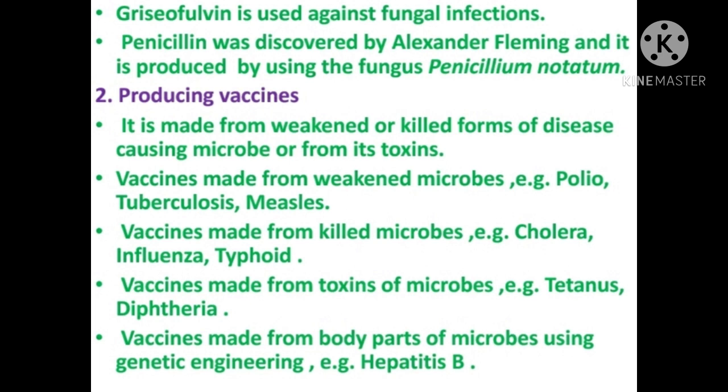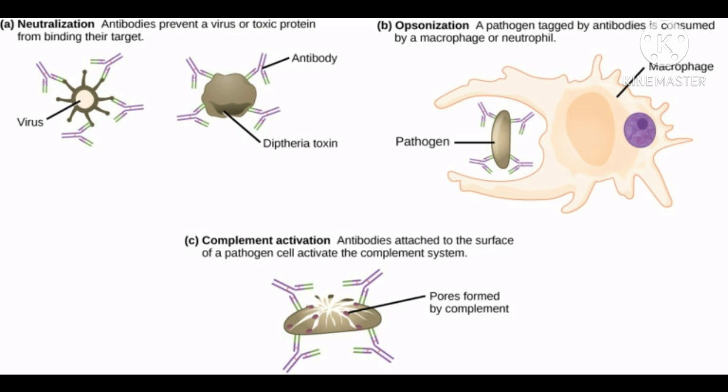Here the toxic protein is extracted from the microbes and injected into the body as an antigen. Therefore, antibodies are produced in our body to fight against the antigen. This picture shows how the antibody attacks the pathogen and destroys it. Picture A is neutralization. Here the antibodies are Y-shaped.